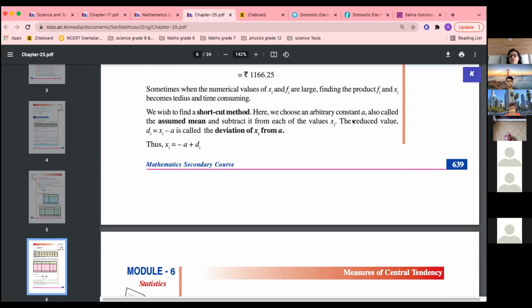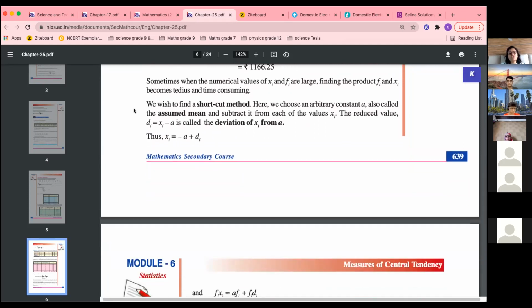Here we choose an arbitrary constant a, also called an assumed mean, and subtract it from each of the values xi. The reduced value di is equal to xi minus a, called the deviation of xi from a. Now you remember we did deviation in the previous exercise. But in deviation there we knew the mean. Here we don't know the mean, so what we'll do, we'll assume a mean. Meaning anything of our own choice, something in the middle, and then we'll find out the deviation.